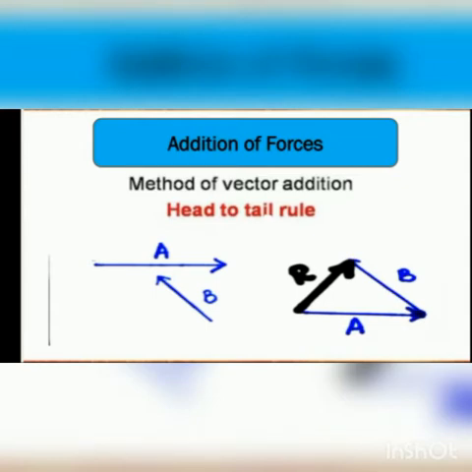The head to tail rule can be used to add any number of forces. The vector representing the resultant force gives the magnitude of the resultant force, meaning all the qualities of both vectors, or more than two vectors, are present in that resultant vector.